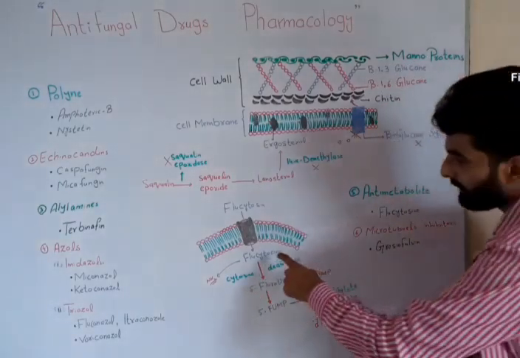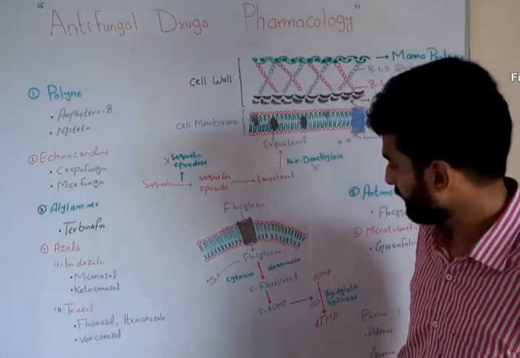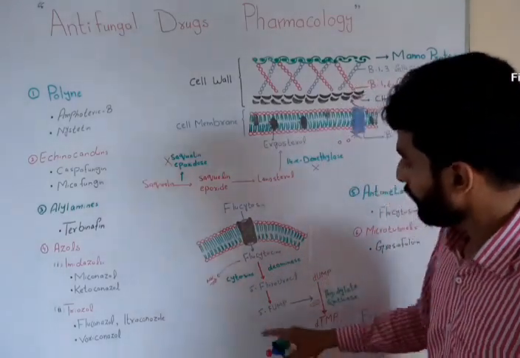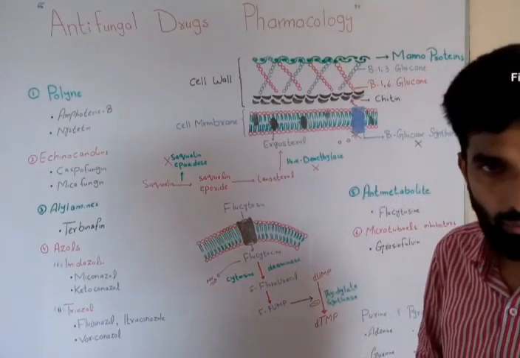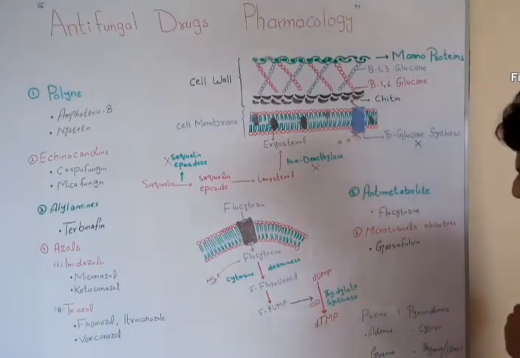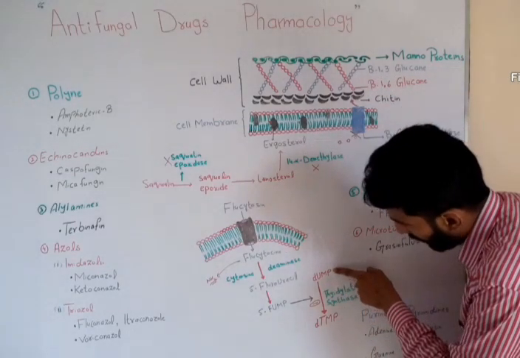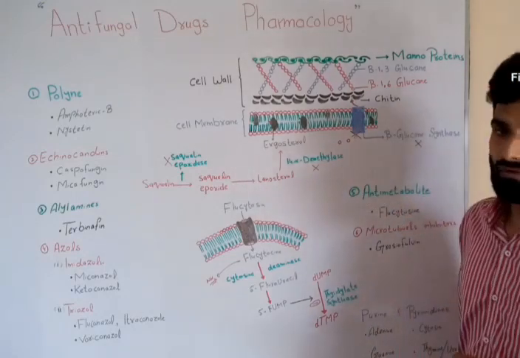Now once flucytosine has been converted into 5-fluorouracil, it will be converted into 5-fluorouridine monophosphate. Now here you can see that uridine monophosphate was using this enzyme to convert into thymidine monophosphate.